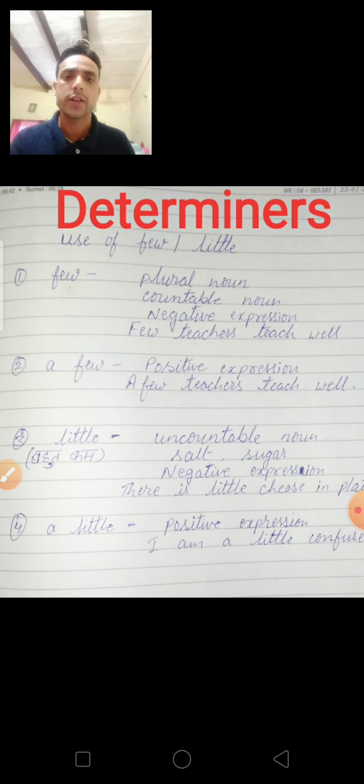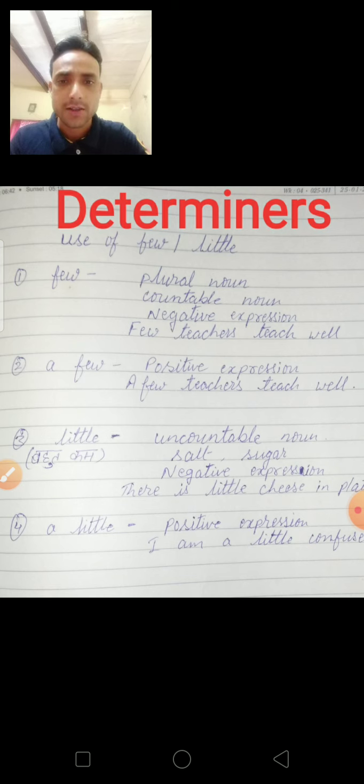First, few is used for any plural noun. Plural, that means bahuvachan. The next, few also is used for countable noun. Few is also used for negative expression. For example, few teachers teach well. That means it is indicating to us that only a few teachers teach well, which is a negative expression. So there we can use few.